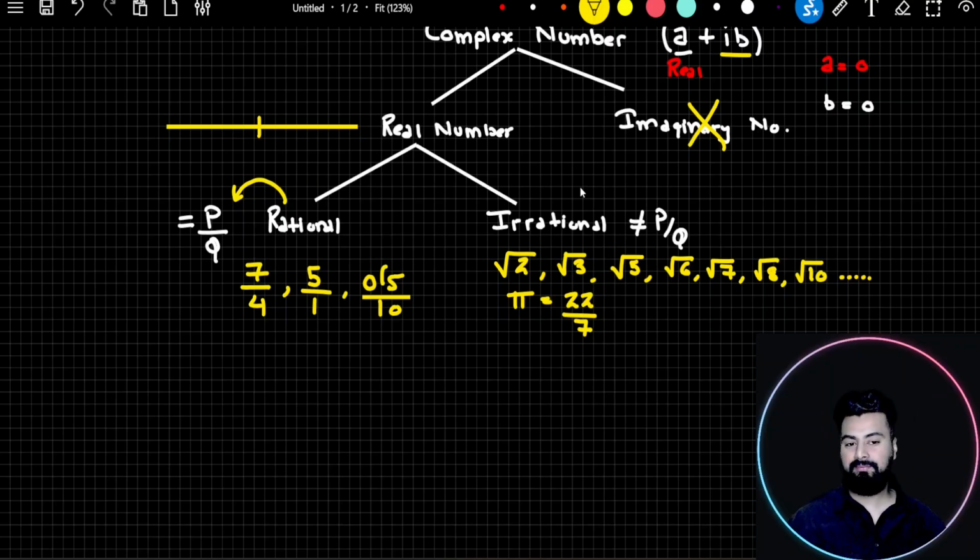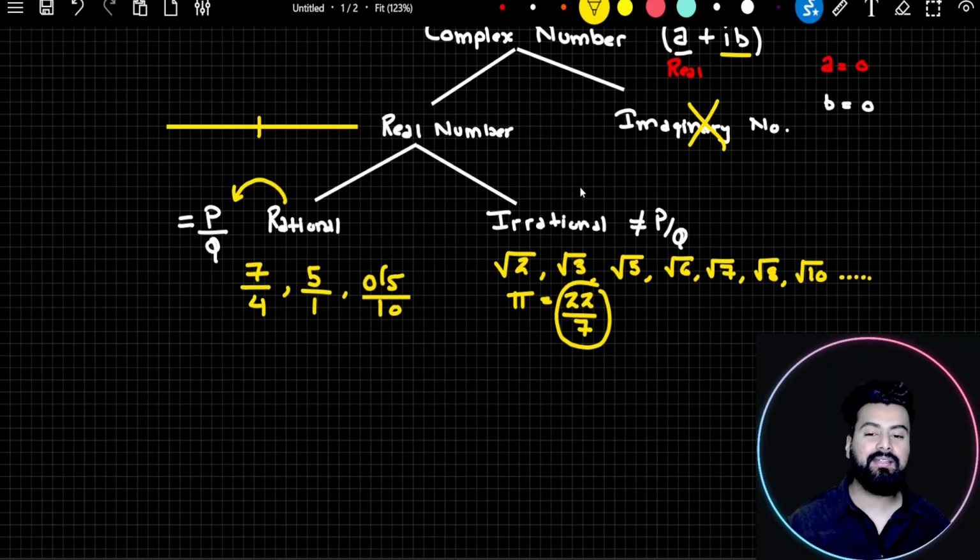Think about it. I hope my question is clear. If pi is actually an irrational number, then it cannot be written in the form of p by q, but I have written it for you. So my question to you is, why is pi irrational even though I am able to write it in the form of p by q? So let me give you the answer now, guys. Because 22 by 7 is not the real value of pi.